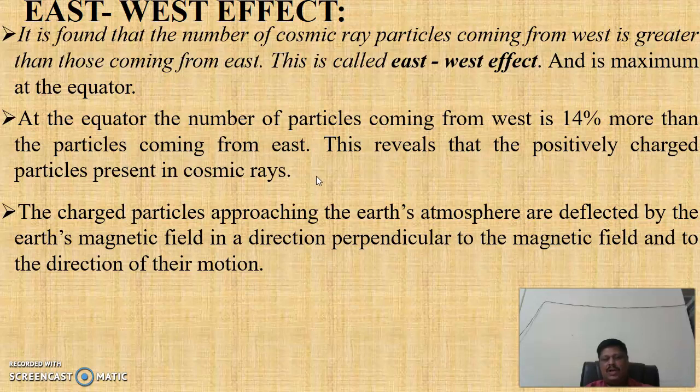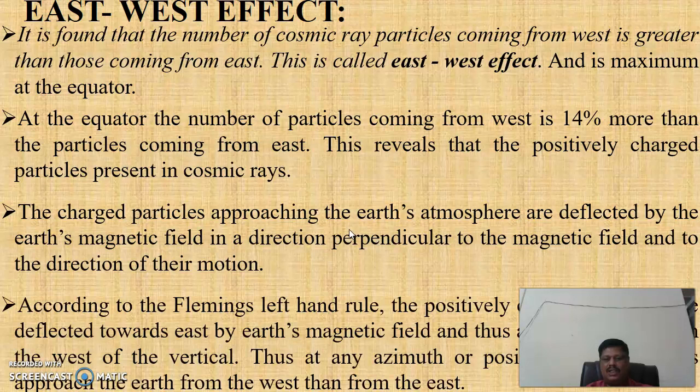Positively charged particles moving in a magnetic field experience a force in a direction perpendicular to the direction of the magnetic field and perpendicular to the direction of the motion. The charged particles approaching the Earth's atmosphere are deflected by the Earth's magnetic field in a direction perpendicular to the magnetic field and to the direction of their motion.